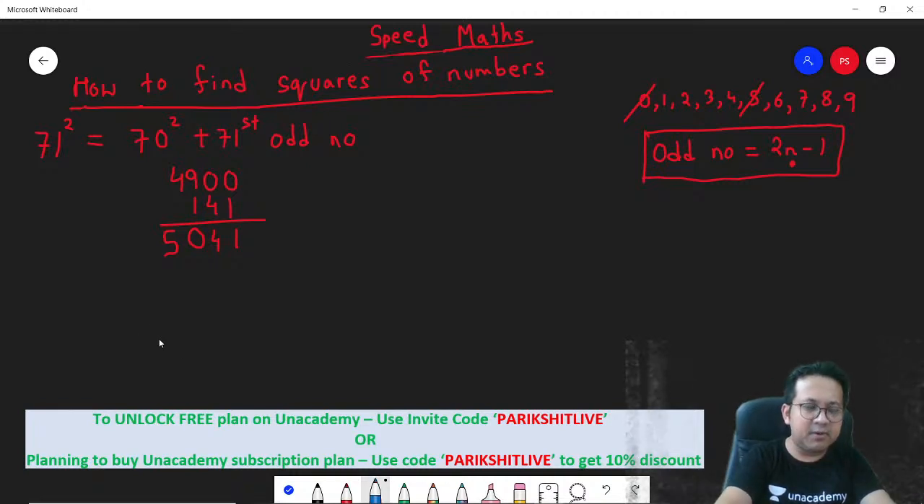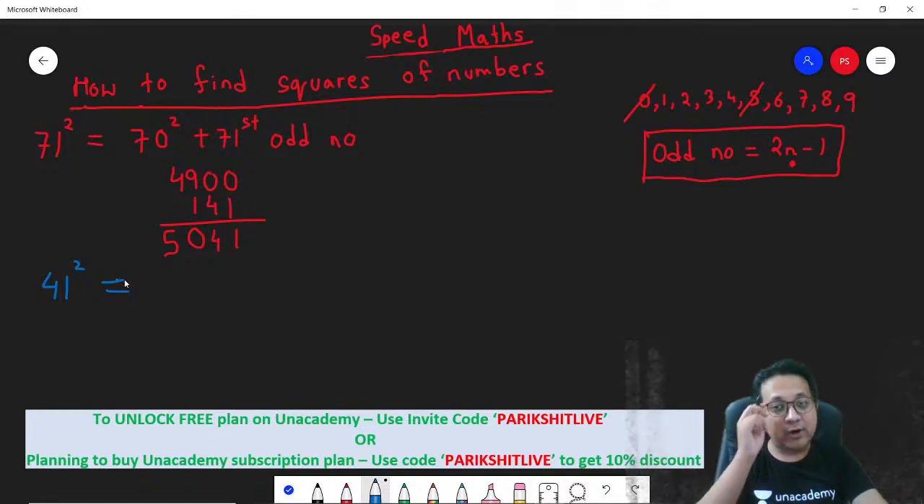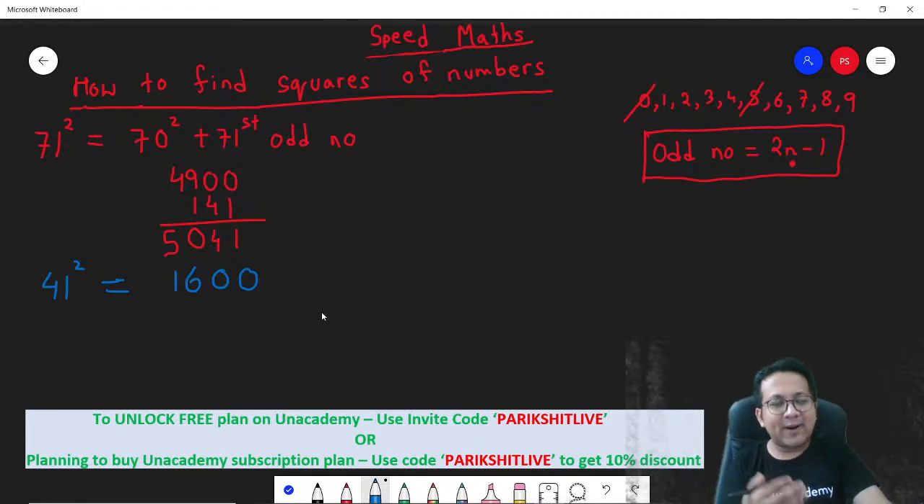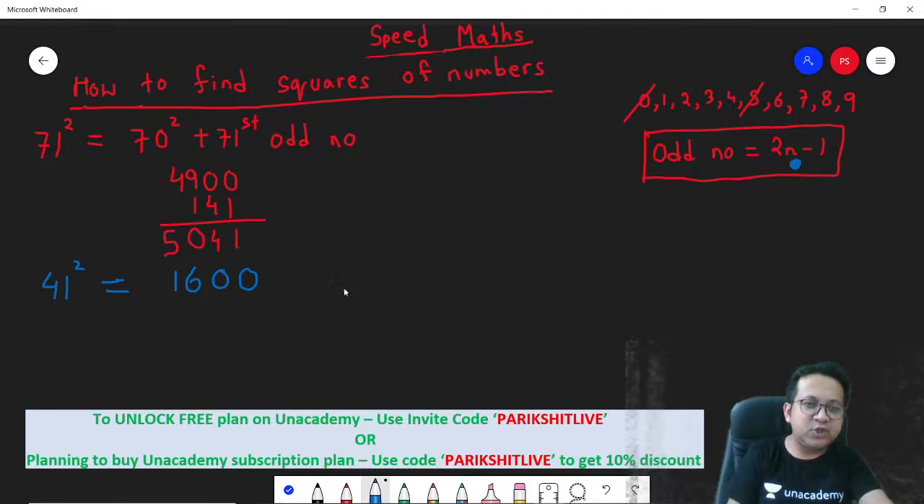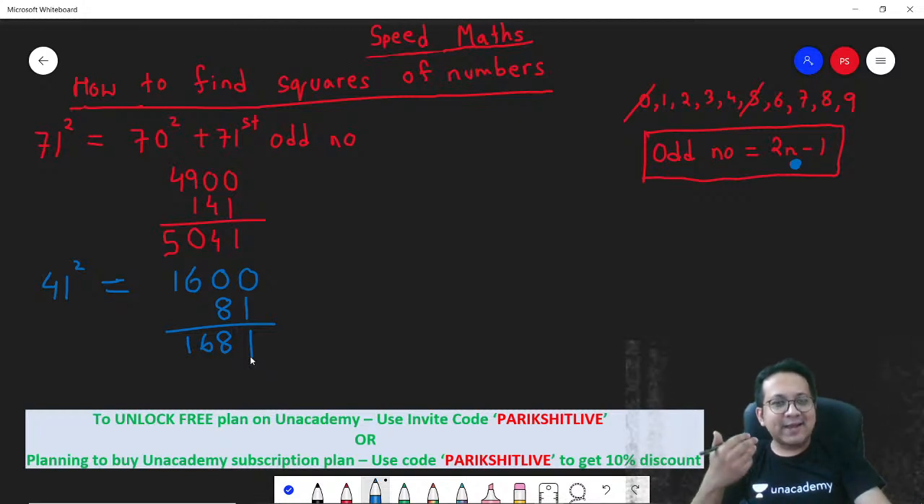Again, let's take another number. Let's say you have to find out 41 square. You know that squares are sum of consecutive odd numbers. 41 square will be same as 40 square, and 40 square is 1600, plus the 41st odd number. What is the 41st odd number? Put n is equal to 41 here. So 2 into 41 is 82, 82 minus 1 is 81. So 1600 plus 81 is 1681. In this way, you can determine the squares of any number ending with 1.